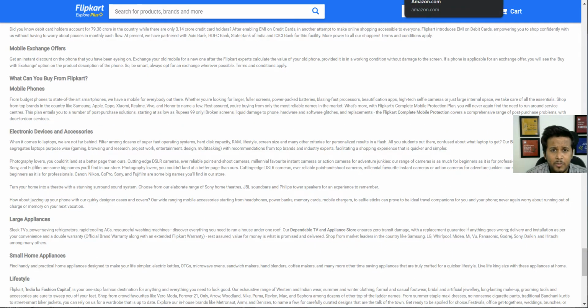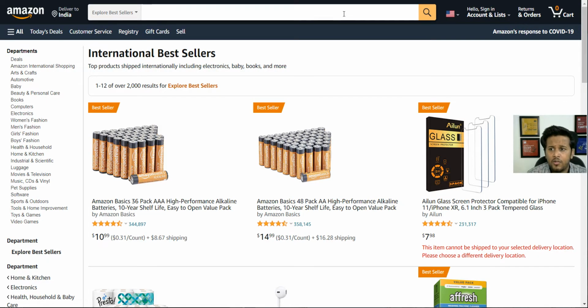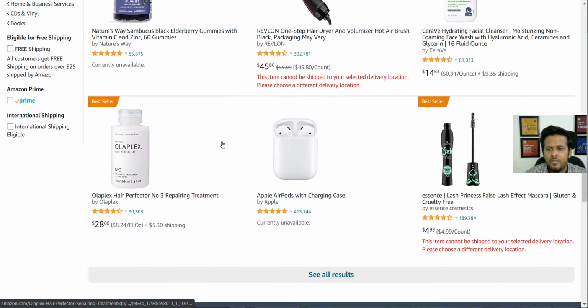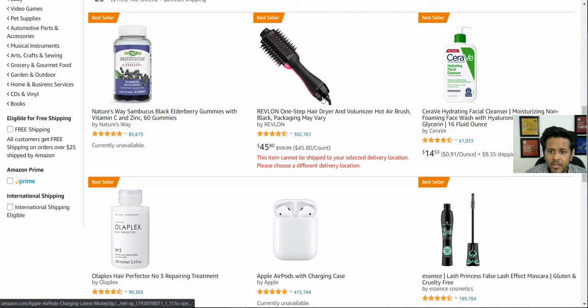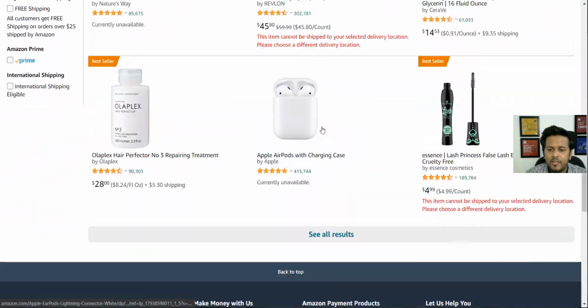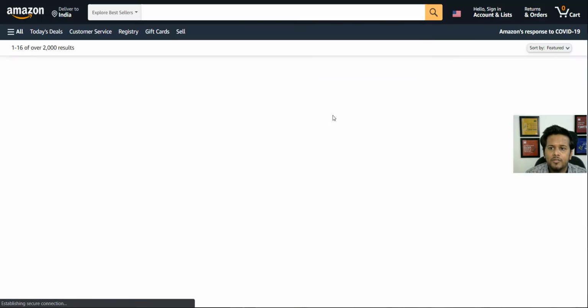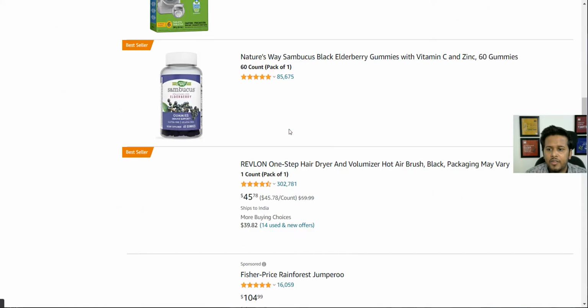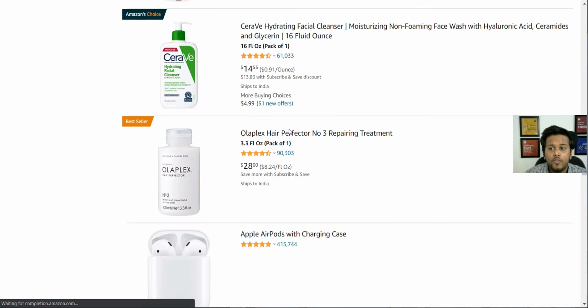Another page that I would recommend is amazon.com, and check bestsellers, right? Similar to the Indian bestsellers page, amazon.com also has a bestsellers page, which is the international bestsellers. Here again, depending upon the category, you can choose different products. These products are sold universally, as it says international bestsellers, and that can definitely help you find some very unique and very interesting products that can give you a lot of profit.